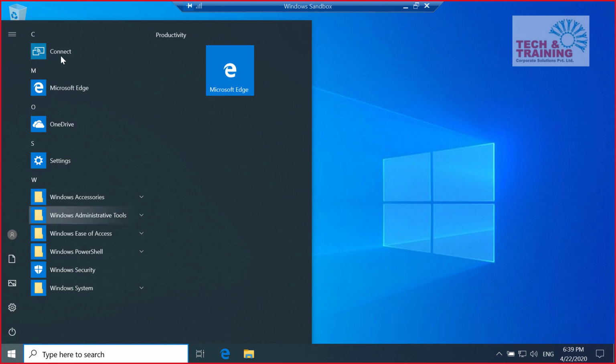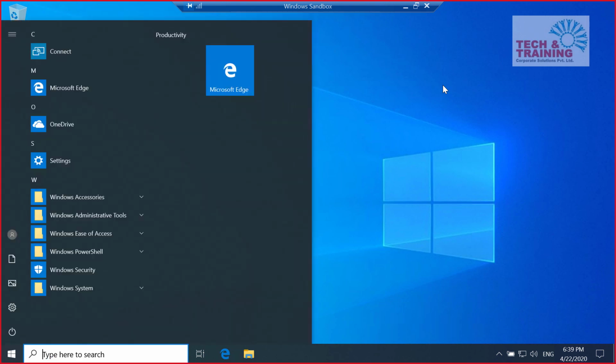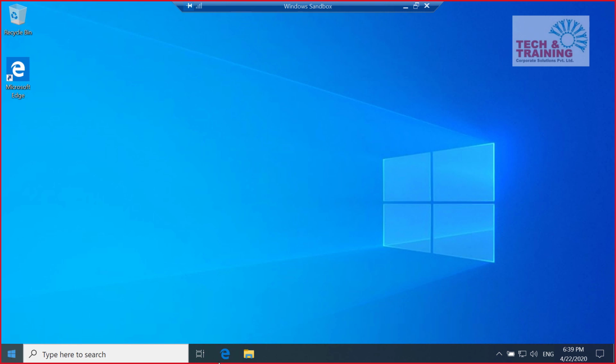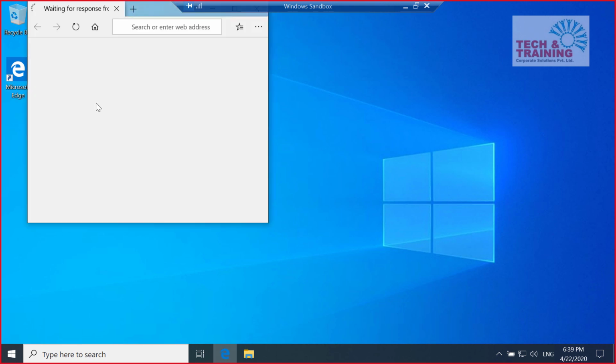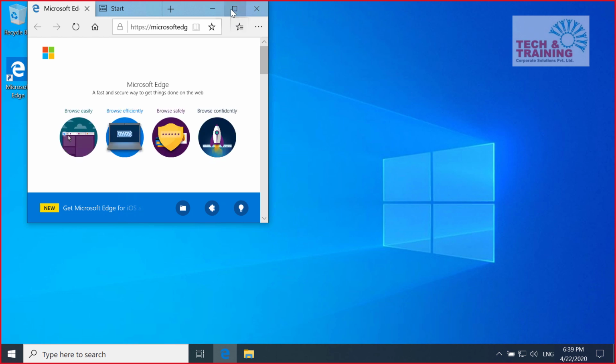This is nothing but the start screen. It is a virtual machine, and initially it will take some time to open up, but once it is open, you can see the start menu and all those options will be available. Now I go to Microsoft Edge and open the browser. The only application that you will find inside this sandbox is the browser. Everything else needs to be installed separately. It does not install anything on your system.